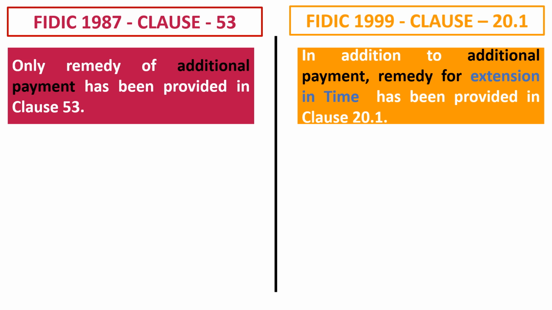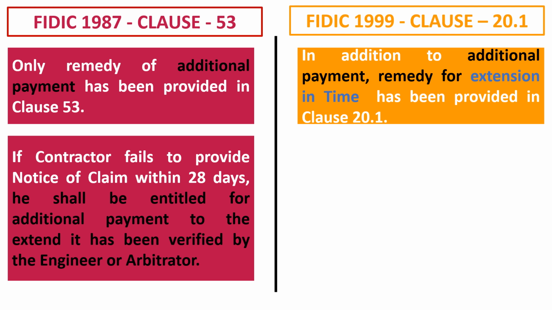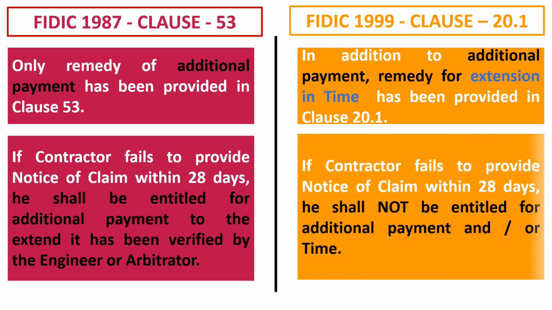However, in subclause 20.1 of the FIDIC 1999 edition, in addition to additional payment, a remedy for extension of time has also been provided. A second major change is that in the FIDIC 1987 version, if the contractor fails to provide notice of claim within 28 days, he shall be entitled to additional payment to the extent it has been verified by the engineer or arbitrator.